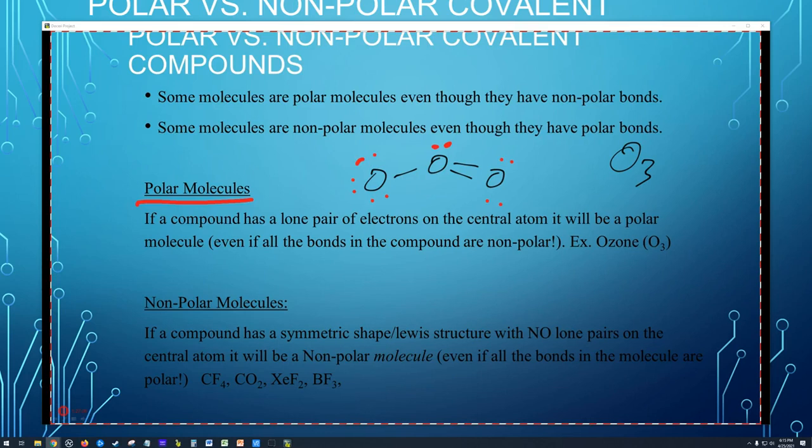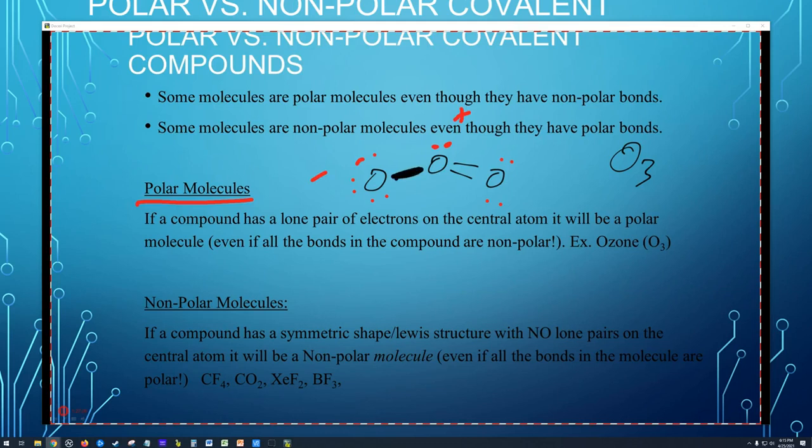So as you can kind of see, this one has a lot of electrons. The other two have less. And so there's going to be a dipole there. It's almost going to be like this one's negative because it's got more electrons, this side's positive. But those bonds between the oxygens are non-polar bonds because they're sharing the electrons equally.